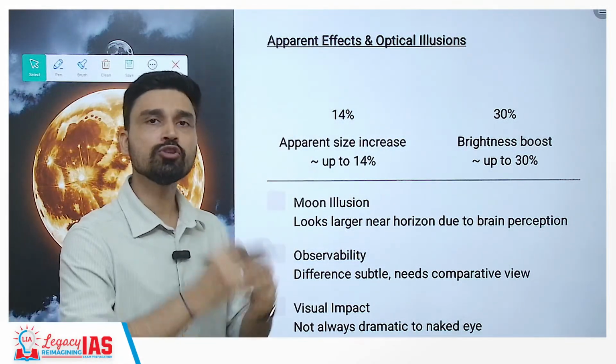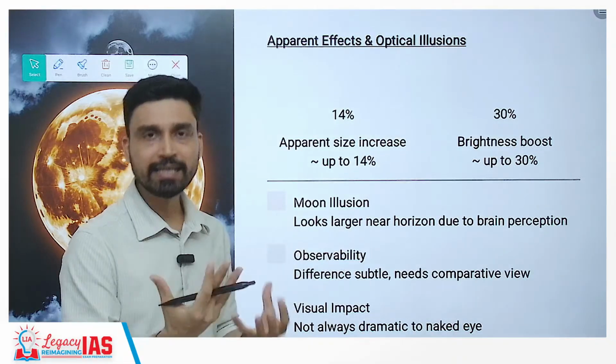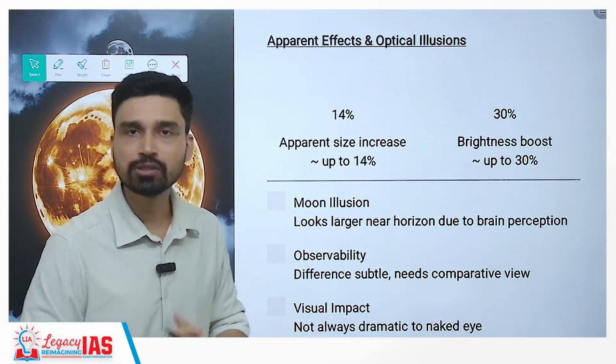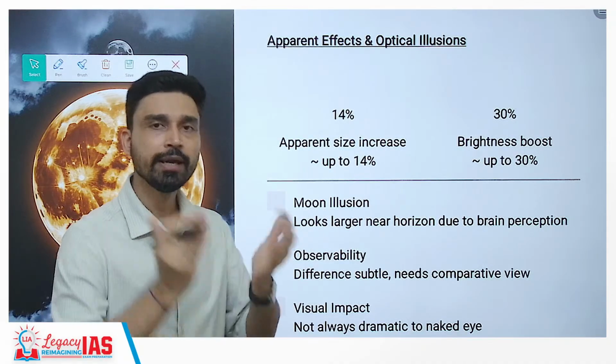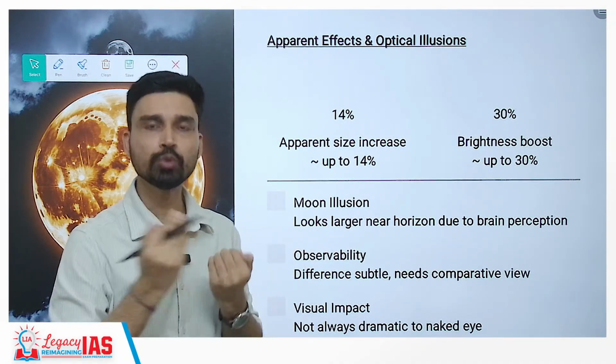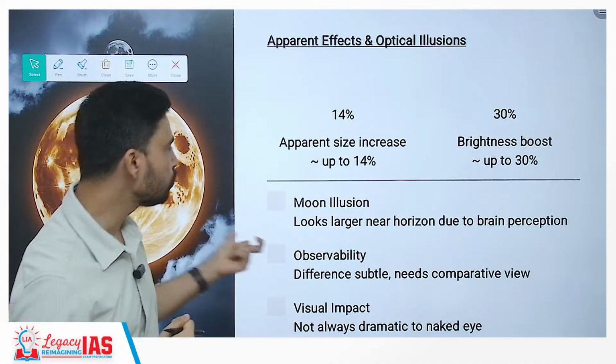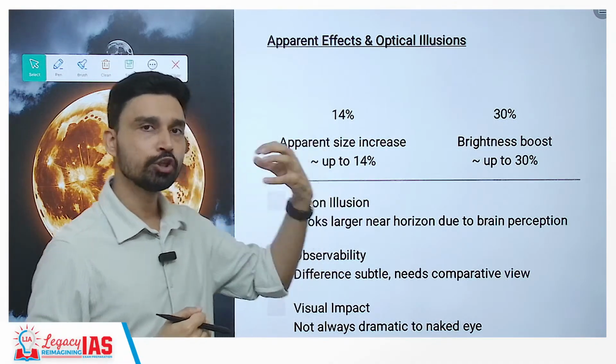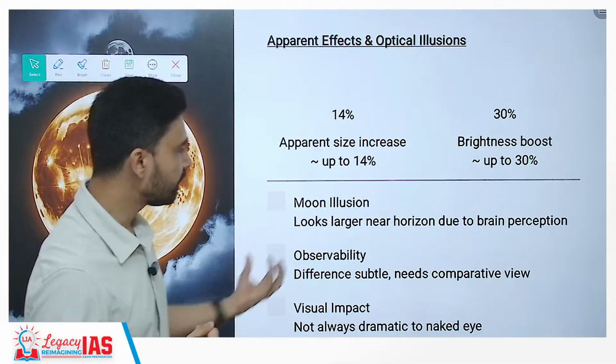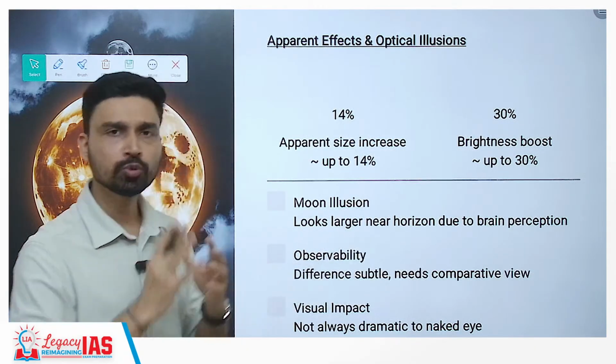But this is also because of illusion. Moon size, as you know, is not actually changing. Moon size obviously is constant. It is because its distance with reference to Earth varies. That is why we have this illusion and our brain perceives it to be larger than normal. The difference is subtle and needs a comparative view to understand how big it is.